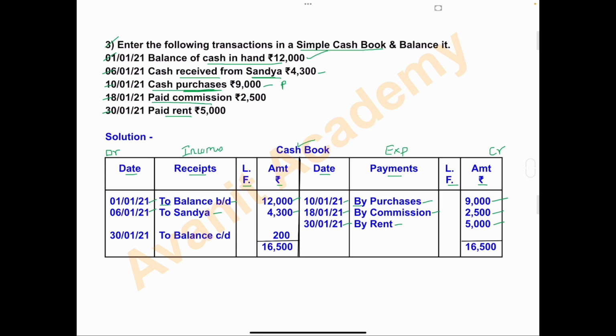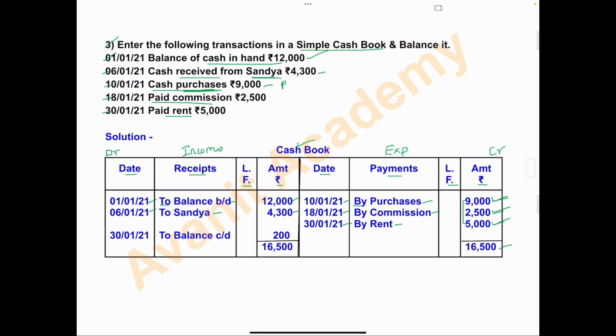So in this problem, the expenses of the business are more than the incomes of the business. So we'll first add the credit side amount column. Add these three amounts, 9,000 plus 2,500 plus 5,000. And the total of these three amounts is 16,500.